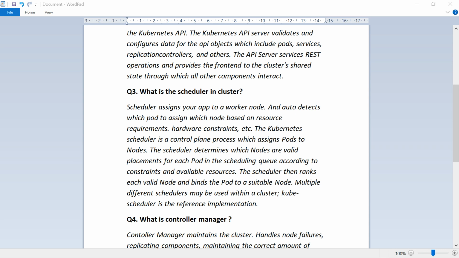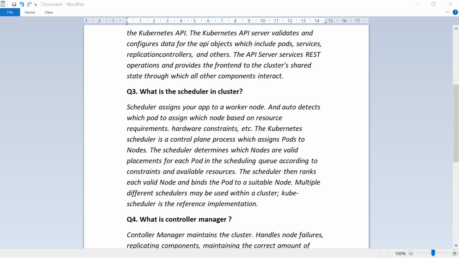What is the scheduler in cluster? Scheduler assigns your app to a worker node and auto detects which pod to assign to which node based on resource requirements, hardware constraints, etc. The Kubernetes scheduler is a control plane process which assigns pods to nodes.